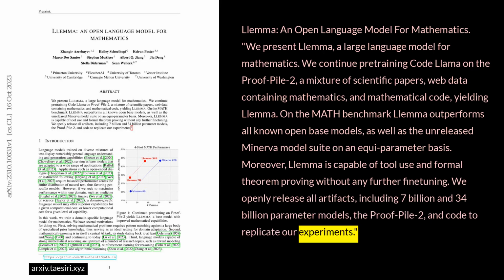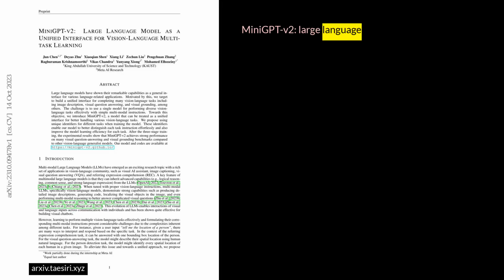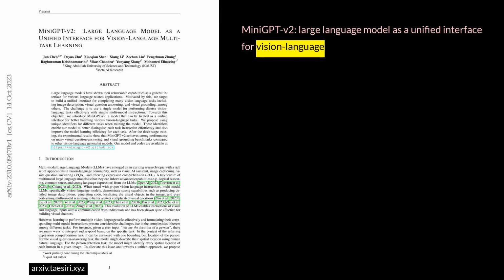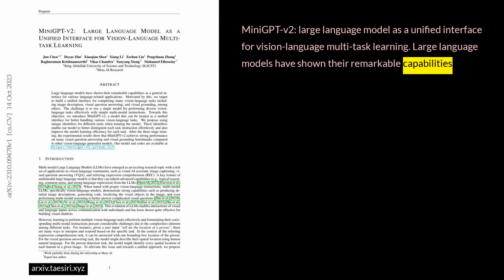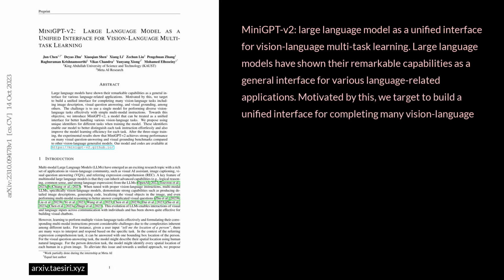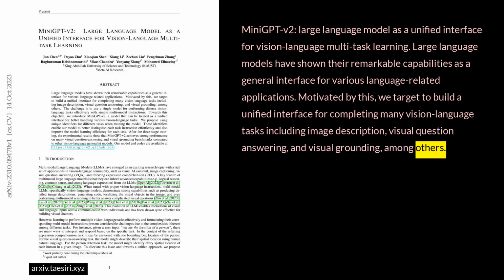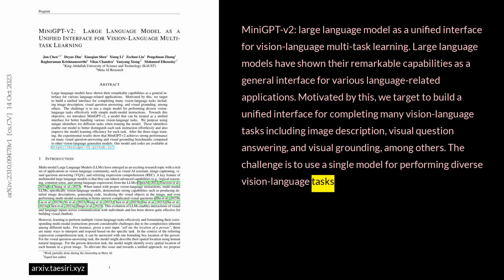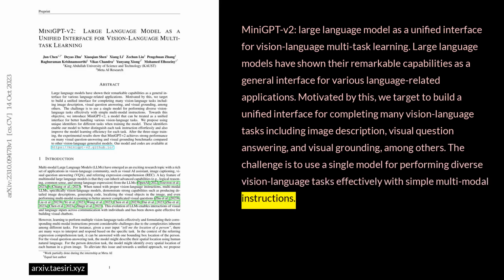MiniGPT-v2, large language model as a unified interface for vision-language multitask learning. Large language models have shown their remarkable capabilities as a general interface for various language-related applications. Motivated by this, we target to build a unified interface for completing many vision-language tasks, including image description, visual question answering, and visual grounding, among others. The challenge is to use a single model for performing diverse vision-language tasks effectively with simple multimodal instructions.